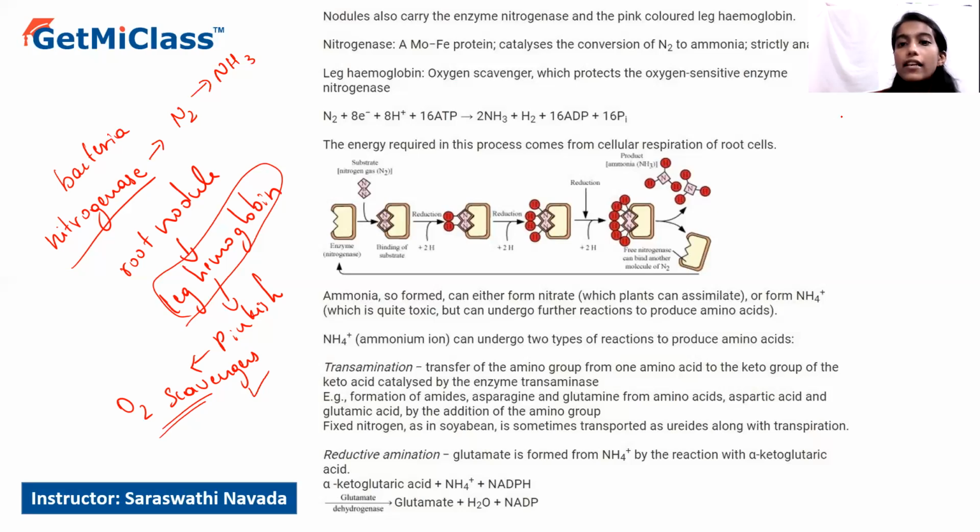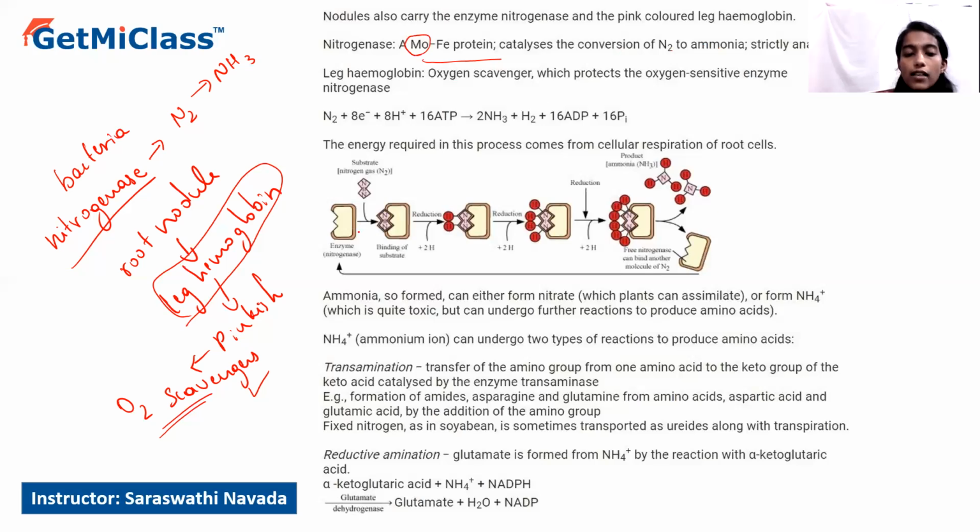This nitrogenase is made up of a molybdenum-ferrous protein. It consists of a certain cytochrome system made up of molybdenum as well as ferrous ion. Molybdenum acts as the central metal atom in nitrogenase, and this nitrogenase catalyzes the conversion of nitrogen into ammonia.